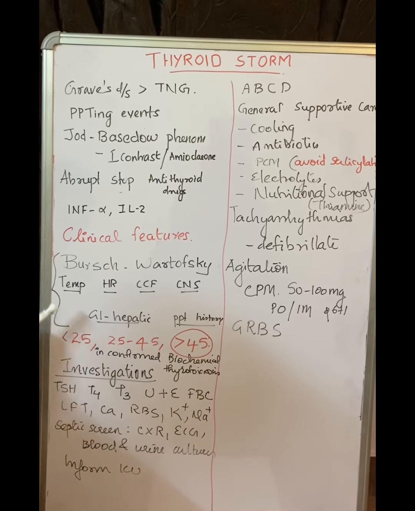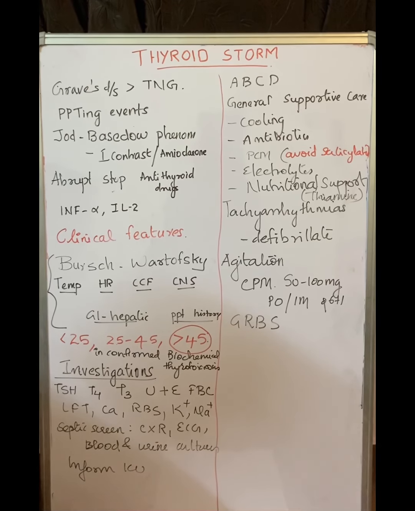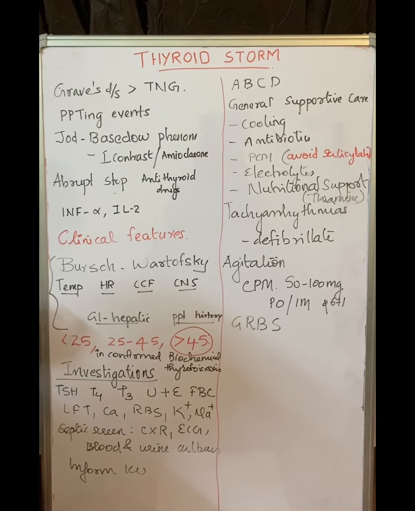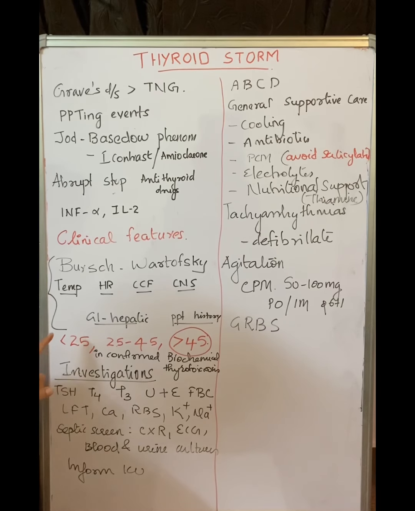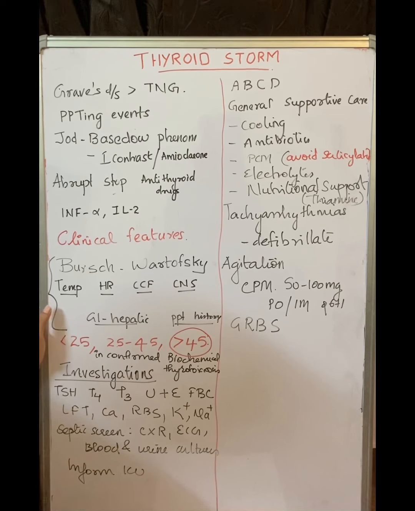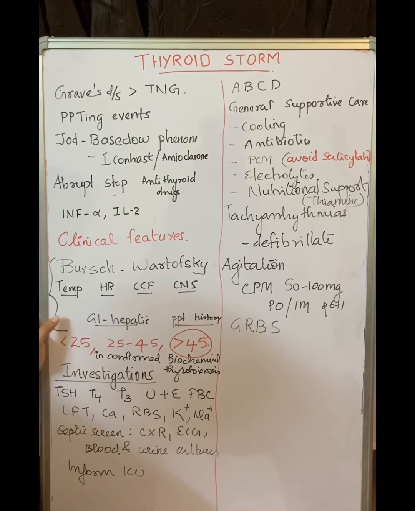So what are the parameters in each? For the temperature, if the temperature is more than 104, that will add a score of 30. If it is between 103 and 103.9, it is 25. 102 to 103, it is 20. 101 to 101.9, it is 15. 100 to 100.9, it is 10. And 99 to 99.9, the score will be 5.